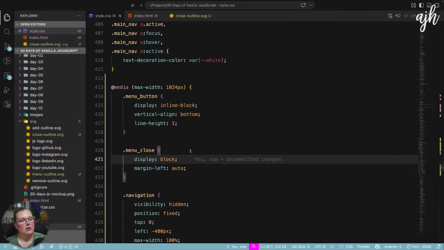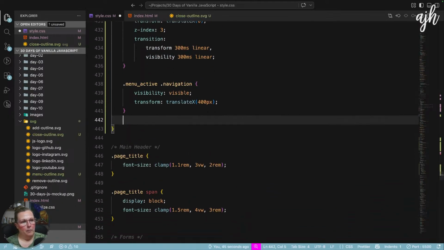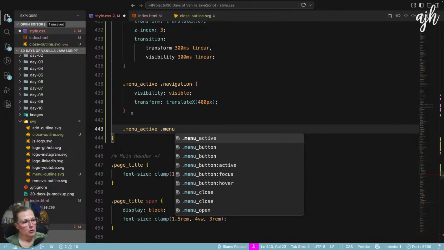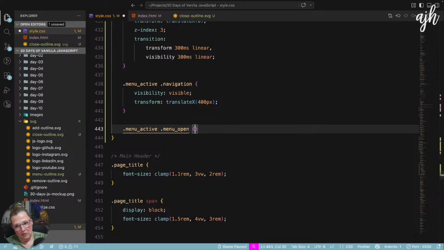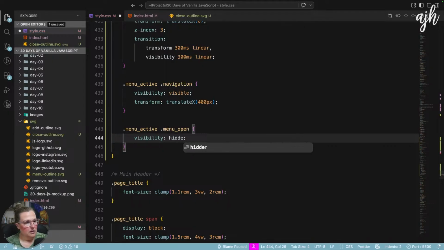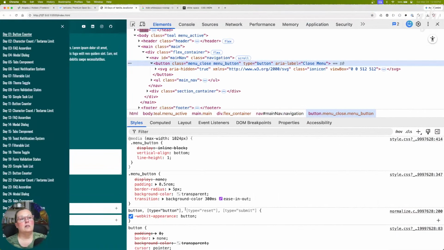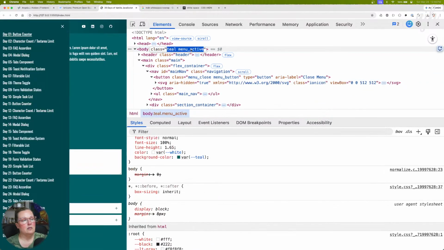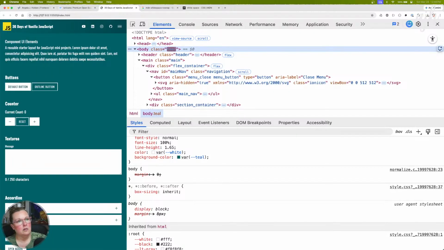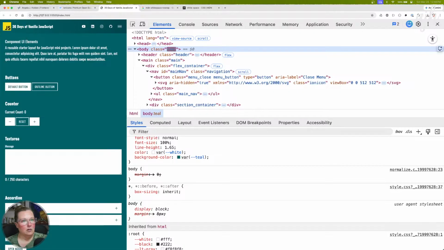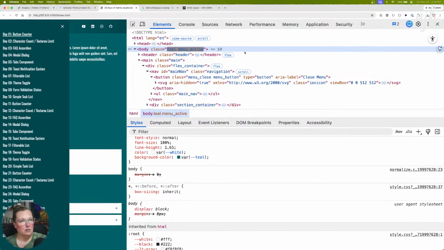So it's the menu open. So menu active, menu open, visibility hidden. So when the menu is open and active, the visibility is hidden. Just like that. That is how I deal with that.